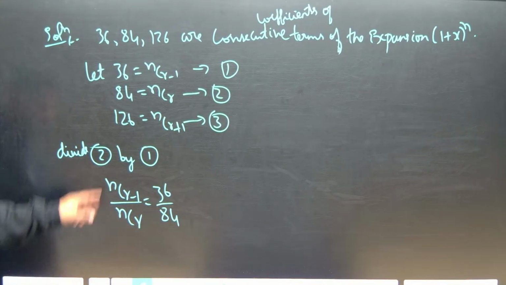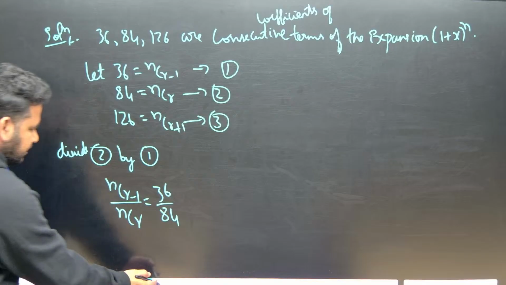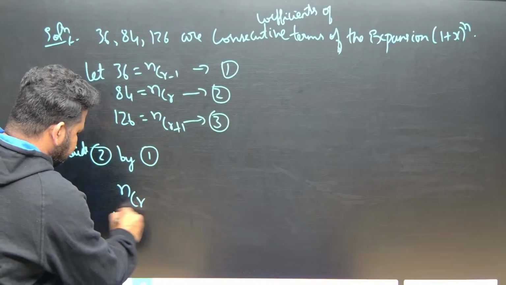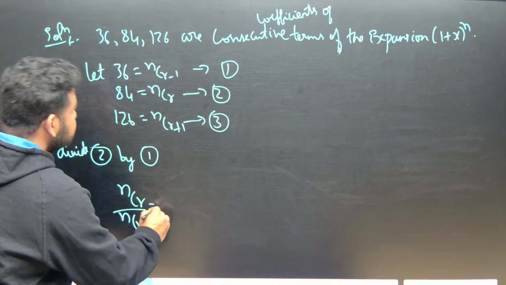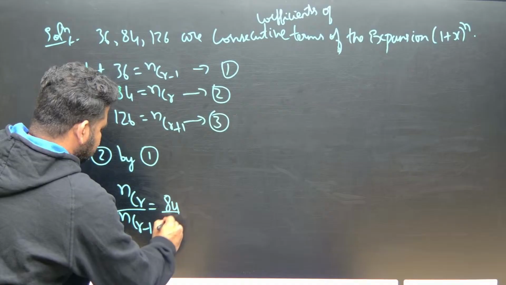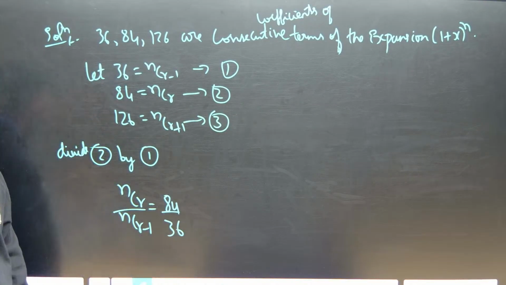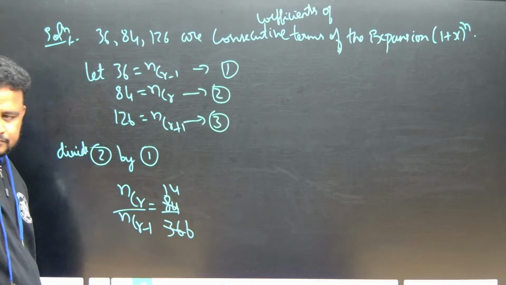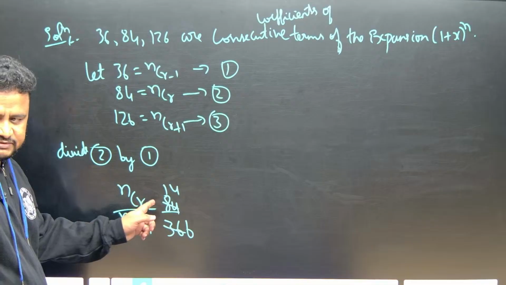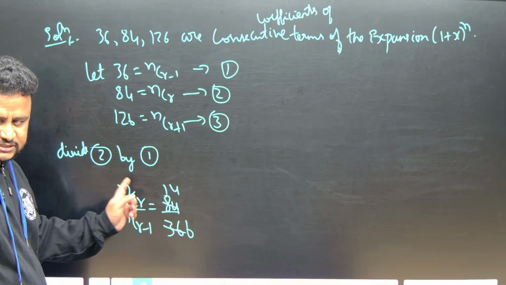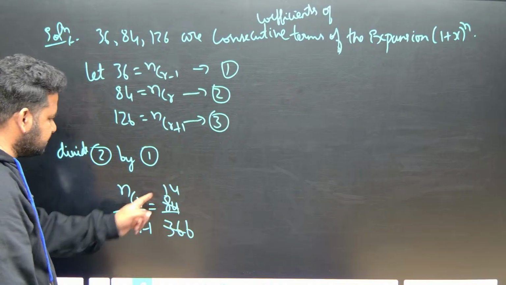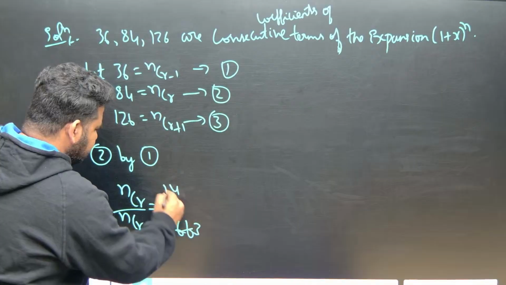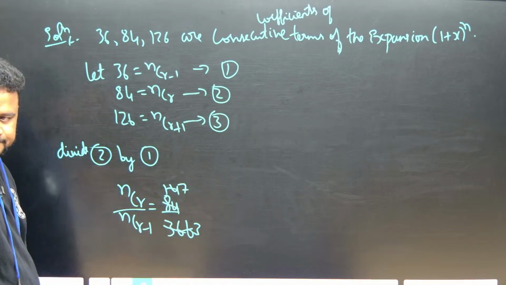I have written it like this, so we will write it here: nCr by nCr minus 1. nCr is 84, so 84 by 36. Now see here, 6 times 6 is 36, and 6 times 14 is 84. Further I can cancel 2 and 3, 2 and 7, so I will have 7 by 3. Correct? 7 by 3.